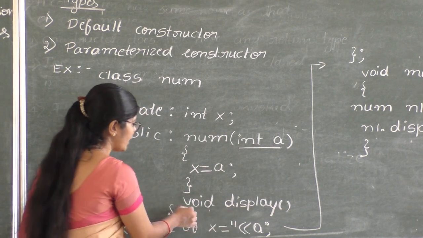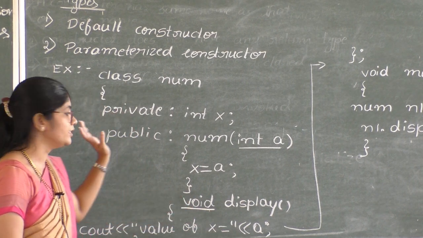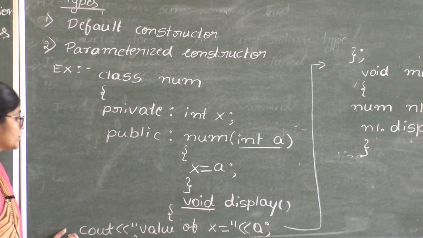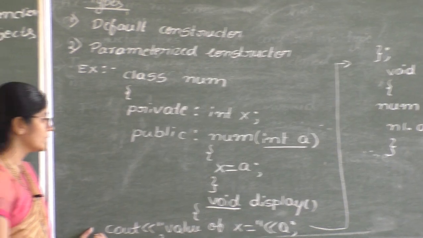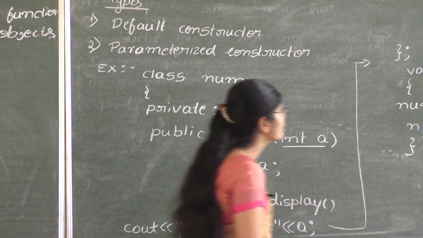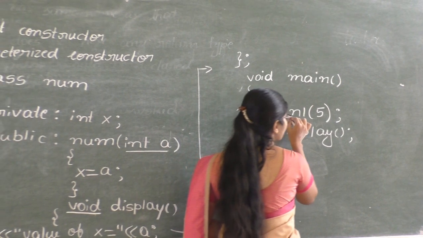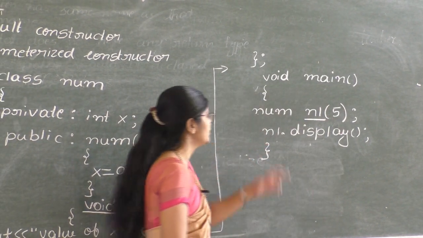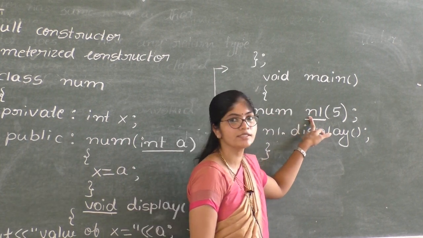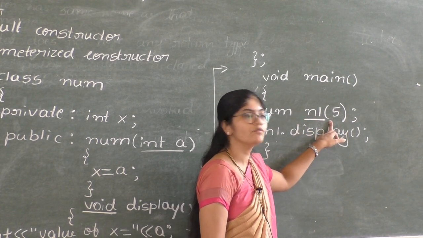Here you can observe that the return type of display function is void, means the function does not return any value. Here void display is the member function, and inside the display function we have a cout statement which displays value of x. And in main section we have created variable object n1, num is the name of the class, n1 is the object of the class, and here we are passing value 5.